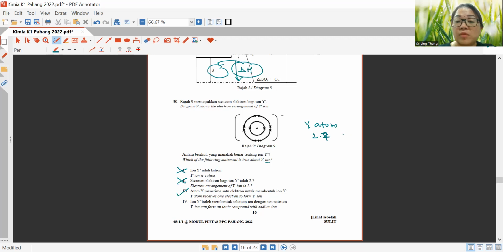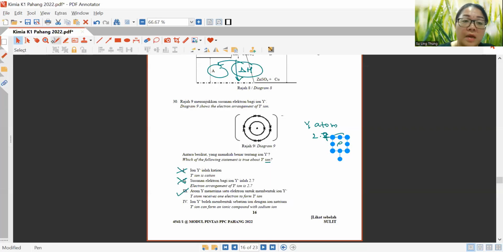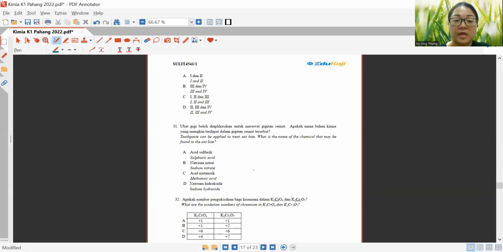All right, this atom will gain electron to form an ion Y negative. Now Y negative ion can form an ionic compound with sodium ion, which is correct. So that is why the answer is 3 and 4, which is B.